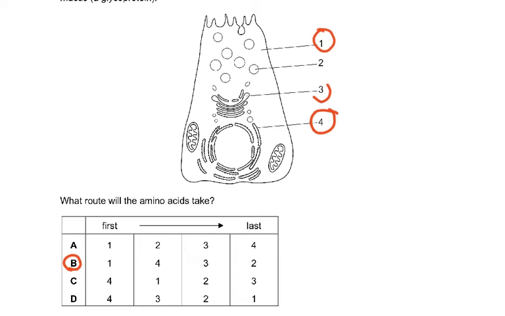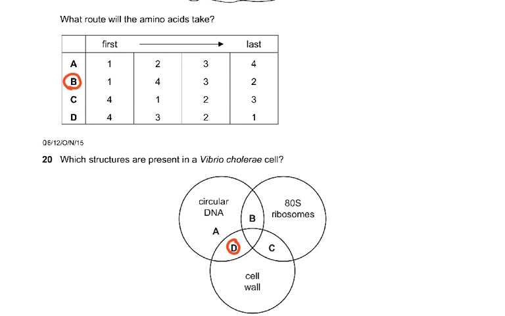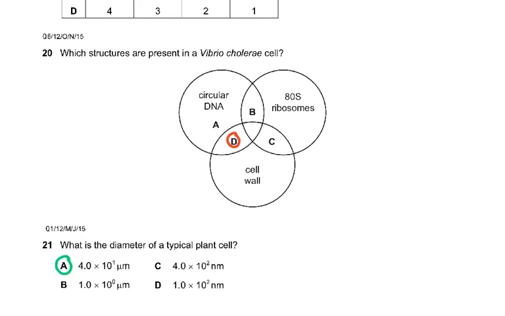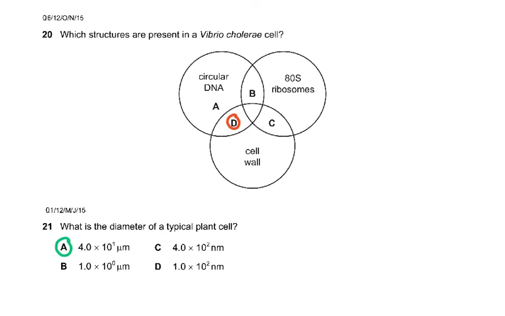And then it would go to the Golgi, which is 3, because it will add the glycogen part to it. And then it will form a secretory vesicle, and then it will go out of the cell in exocytosis. So what route will the amino acids take? This is for those students taking the October-November exam. They can revise from here as well.